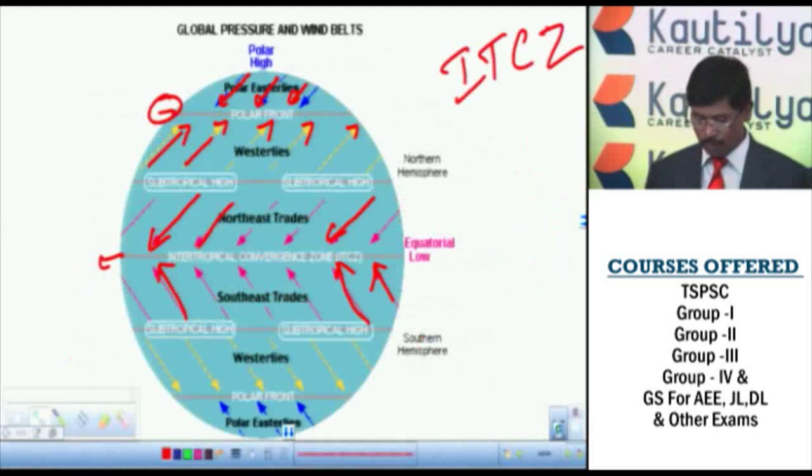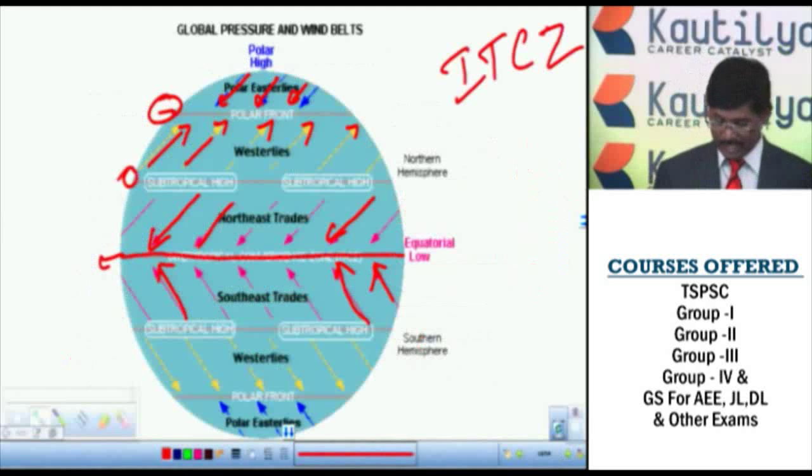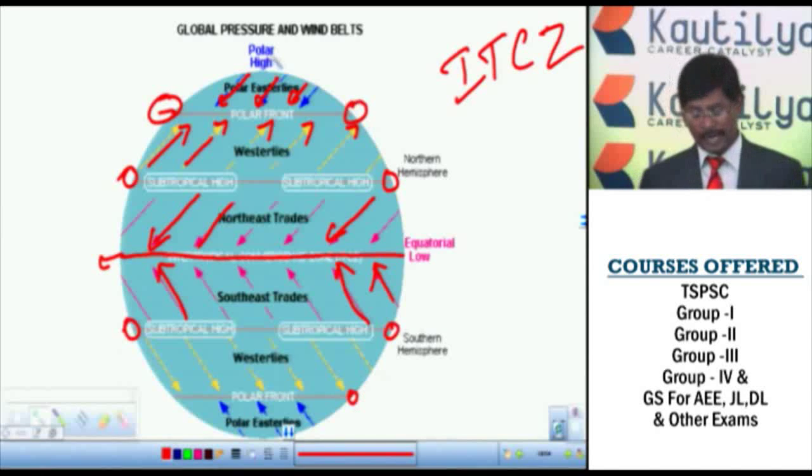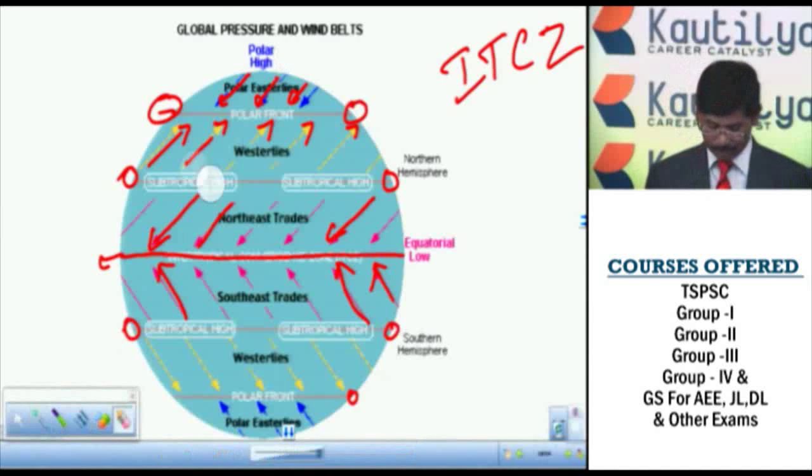So these are the four. Based on this, if you observe, in this part we have the convergent one. This is the reason we have the divergent, both in the northern hemisphere and the southern hemisphere. Once again, here we have the convergent in the areas mainly between the polar high pressure belts to the western.